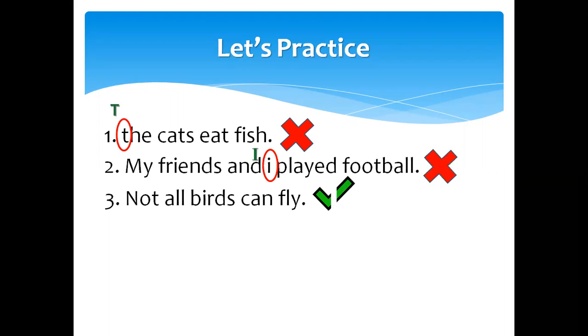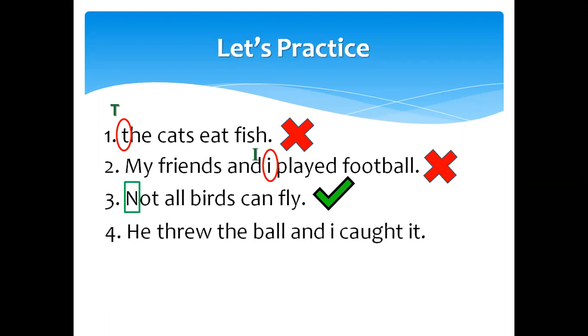So this sentence is correct. Some of the birds cannot fly. The example is the ostrich. So not all birds can fly. This is the right sentence and is correctly written with capital.